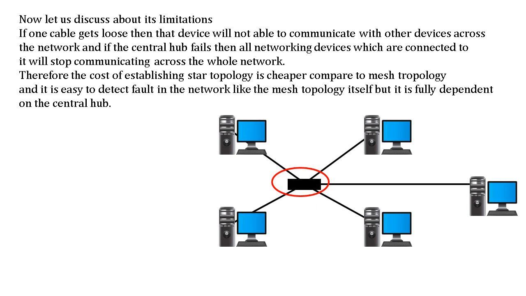Therefore, the cost of establishing star topology is cheaper compared to mesh topology, and it is easy to detect faults in the network like mesh topology, but it is fully dependent on the central hub.